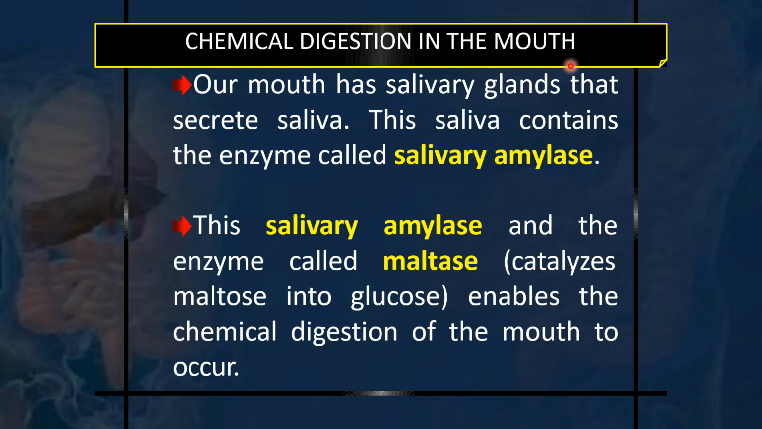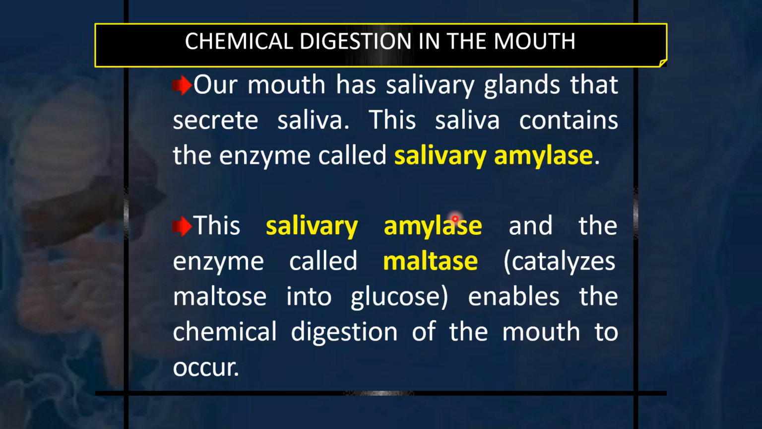We have already seen that the mechanical digestion is the churning, grinding, crushing, and tearing of the food into smaller bites and pushing. Now coming to the chemical digestion in the mouth. Our mouth has salivary glands that secrete saliva, and this saliva contains an enzyme called salivary amylase. So the salivary glands secrete the saliva or salivary juice.